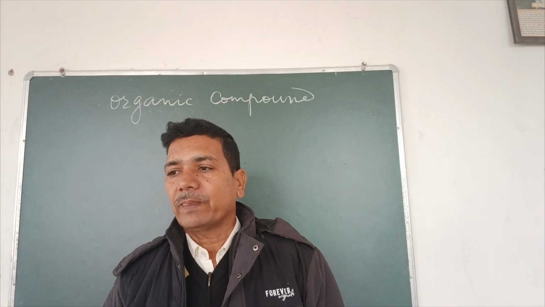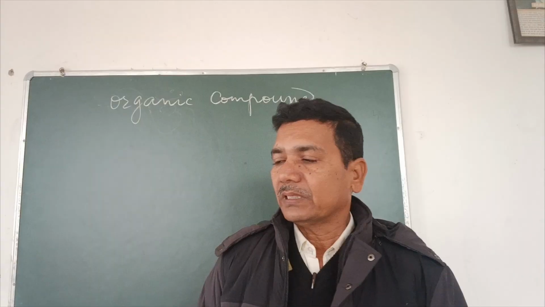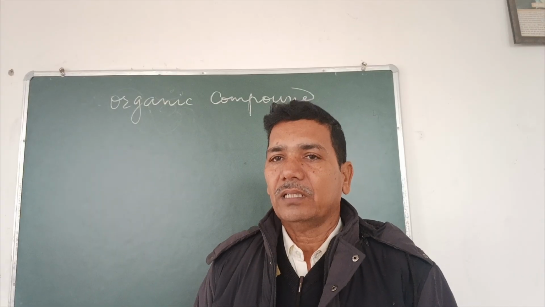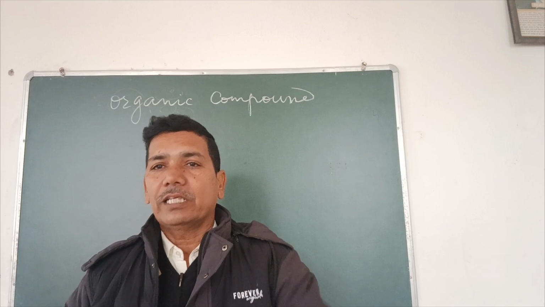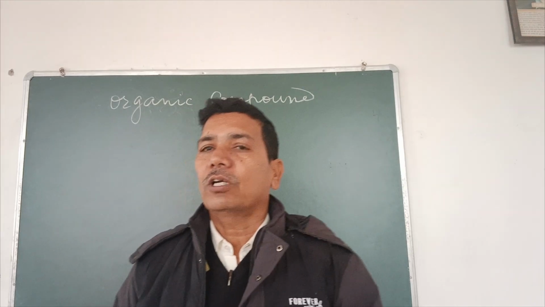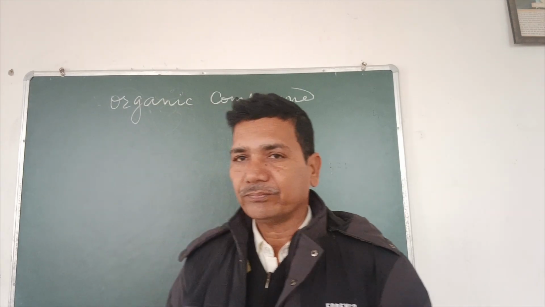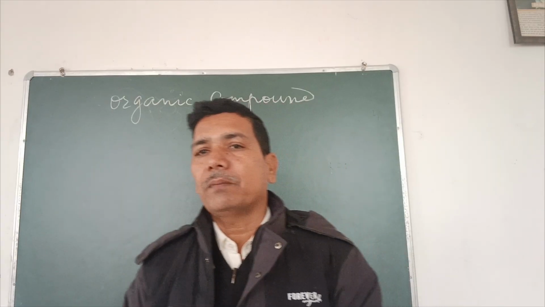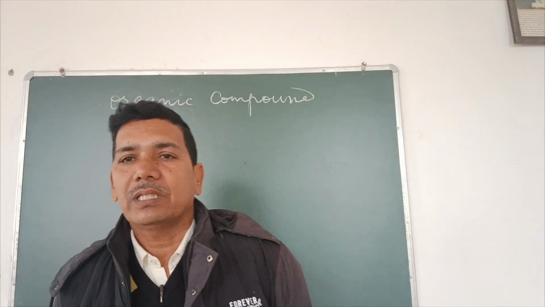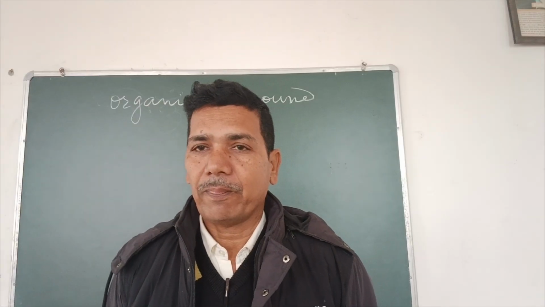It means organism is the living being, and as carbonic compounds are found in organisms, they were called organic compounds. It was believed that organic compounds cannot be created in a lab.